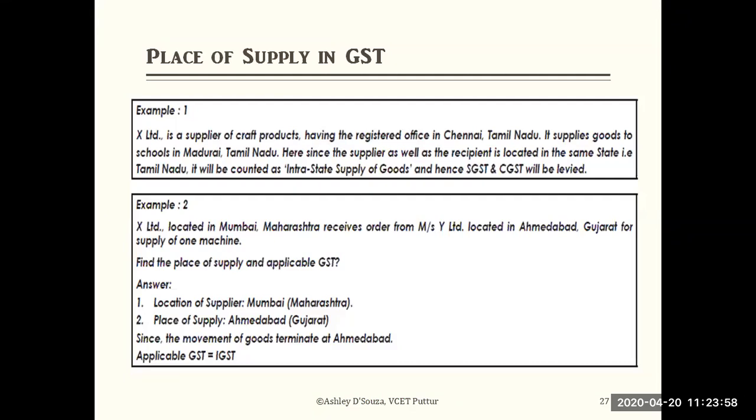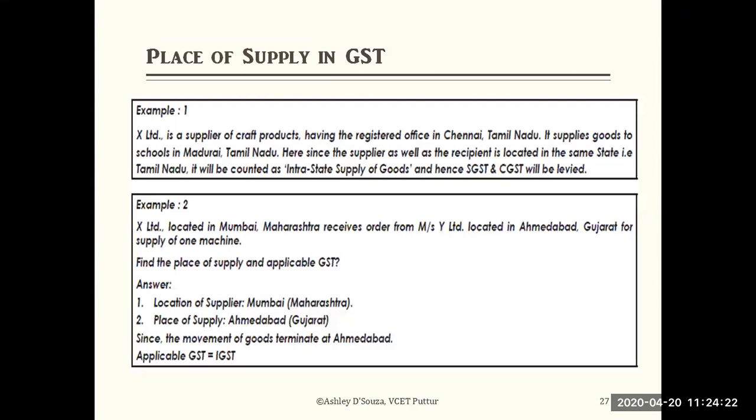Second example: X Limited located in Mumbai, Maharashtra, receives an order from Messrs Y Limited located in Ahmedabad, Gujarat, for the supply of one machine. Find the place of supply and applicable GST. Please do not get confused here.